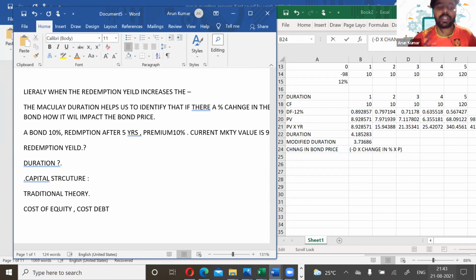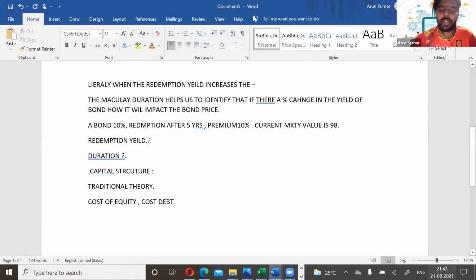Which one is cheaper, the cost of equity or the cost of debt?